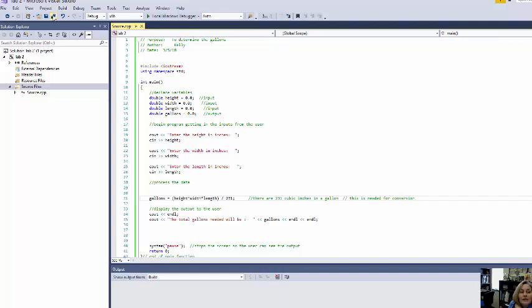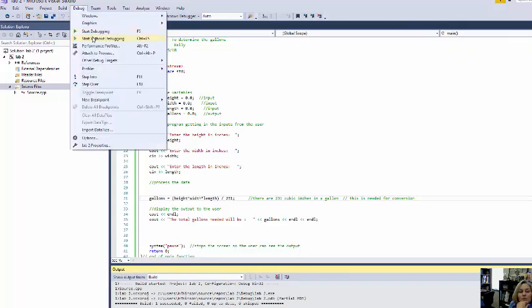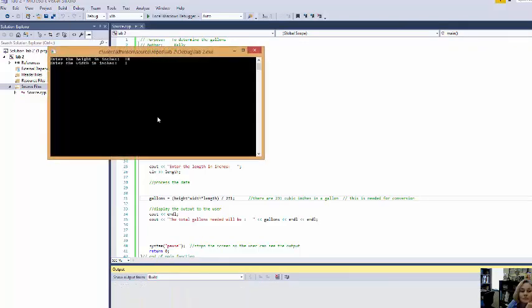Let's go back. Save, build. Let's make sure it's building. We don't have any errors. And then we quickly do a start without debugging. All right, that's the number of gallons that I'll need.